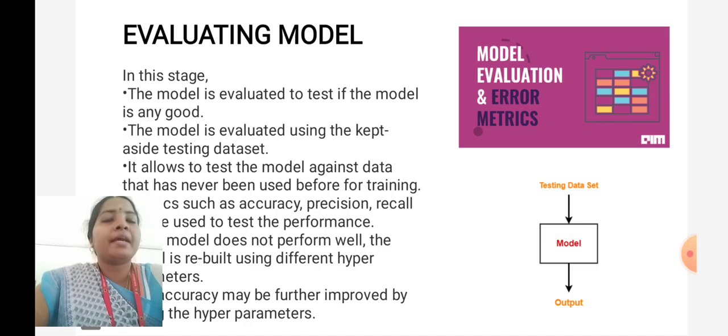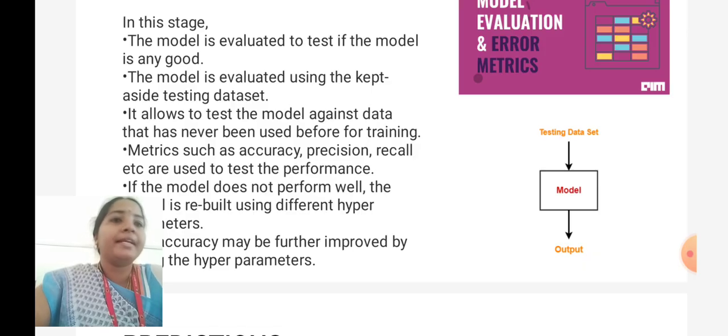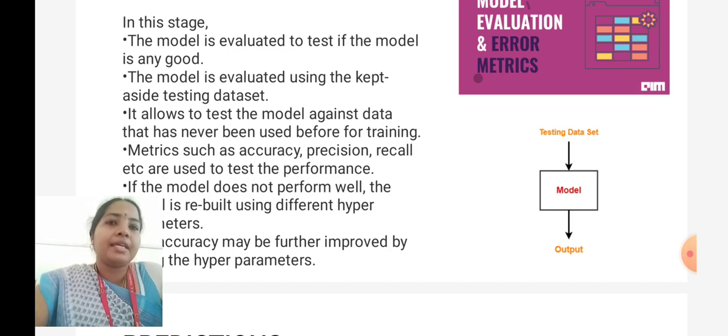So what is meant by evaluating the model? In this stage, the model is evaluated to test if the model is any good or not. The model is evaluated using the kept aside testing dataset. We have already classified the data as training dataset and testing dataset, right? So the model is evaluated only by means of the test dataset, where the model should give a correct, accurate output. If it is not, again we have to train the model based on splitting the data, whereas it can be 8 by 2 or else it can be 7 by 3.